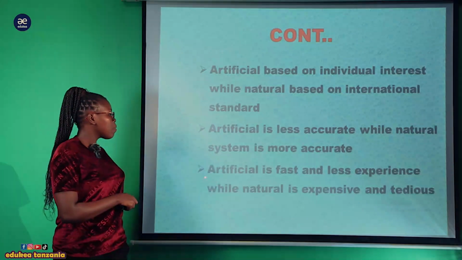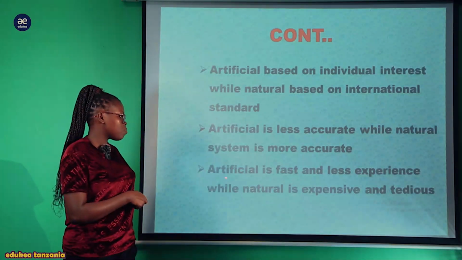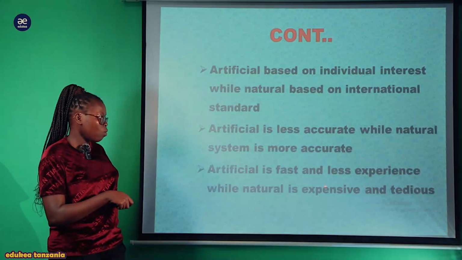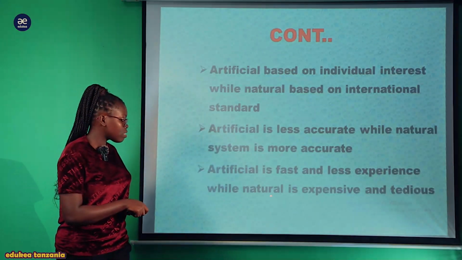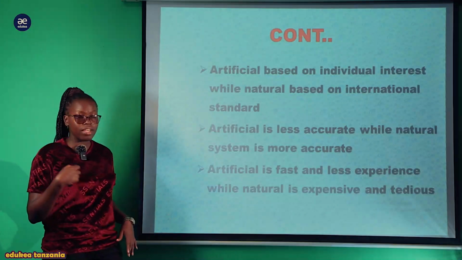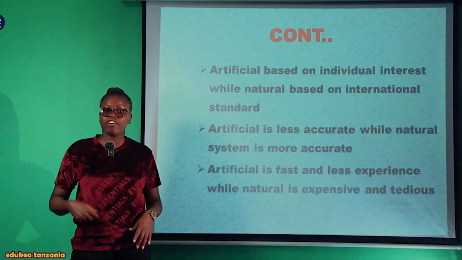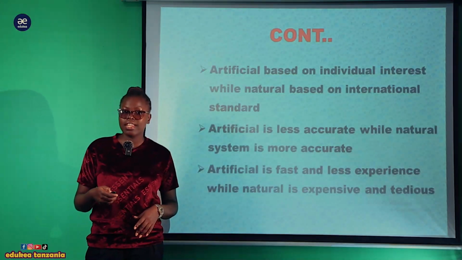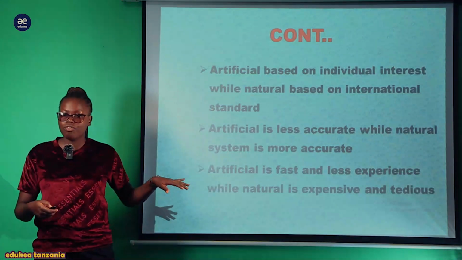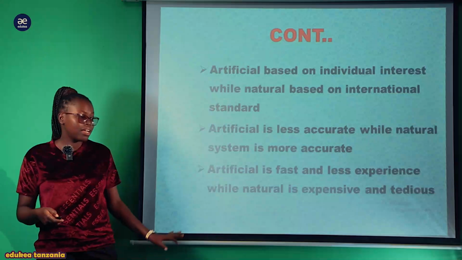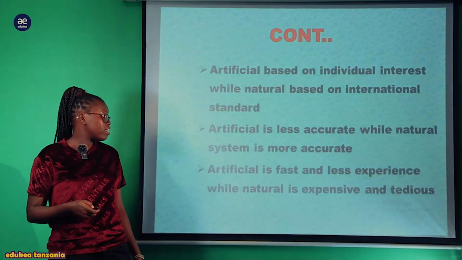proof. Also, artificial is fast and less expensive kwa sababu it only uses few observable features. Likewise, the natural system is very expensive na time consuming. It is very tedious kwa sababu inahitaji the performance of the experiment, the collection of data and the approval of the findings.